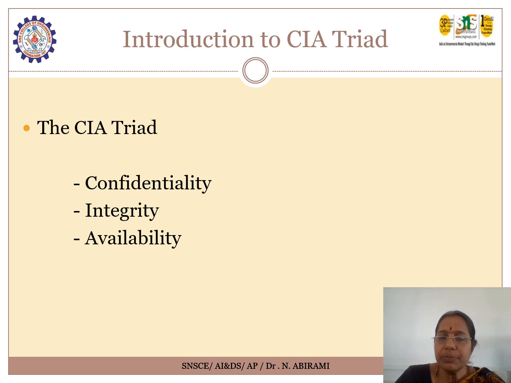The resources required during any transmission or accessing of data over the internet should be accessible whenever needed. So resources being accessible when needed is called availability. These three are the most essential components to maintain cyber security over data transmitted.